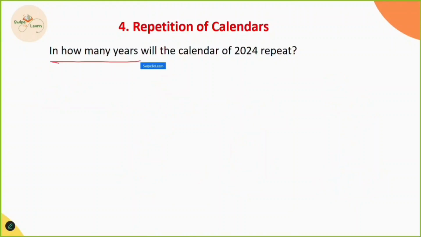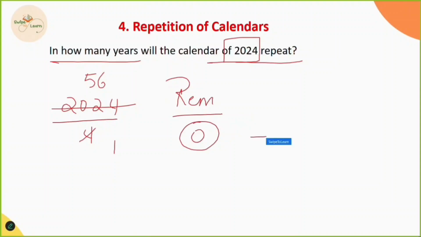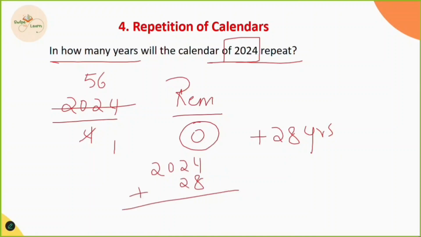Coming back to the question, in how many years will the calendar of 2024 repeat? To know the repetition, we have to know the remainder. So what we do, 2024 divided by 4. 4 ones are 4, 4 5s are 20 and 4 6s are 24, which leaves the remainder as 0. If the remainder is 0, for how many years does it repeat? For 28 years. That means 2024 plus 28 is 2052. So the same calendar, the 2024 calendar, is repeated again in the year 2052. So in 28 years, the calendar of 2024 repeats.